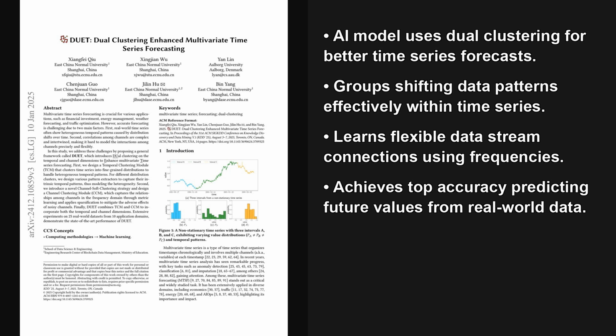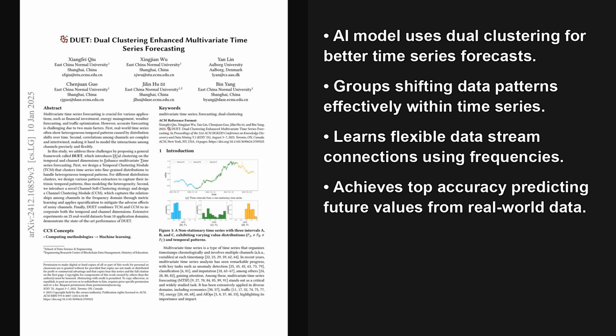I'm your host, Alex. Today, we're diving into DUET, Dual Clustering Enhanced Multivariate Time Series Forecasting, a paper published around December 14th, 2024. It tackles multivariate time series forecasting. This is about predicting future values for several related data streams, or, quote, channels, recorded over time.